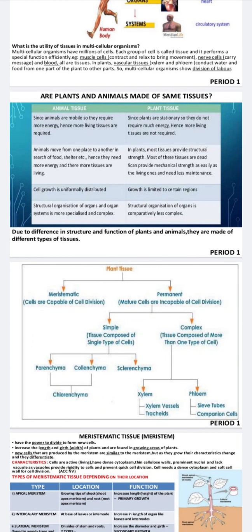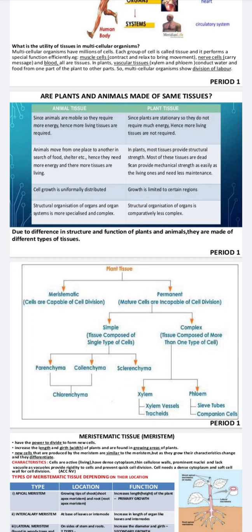Firstly, we are going to discuss the plant tissue. Plant tissue is of two types, meristematic tissue and permanent tissue. What are the meristematic tissues? They are capable of cell division, but permanent tissues are incapable of cell division.